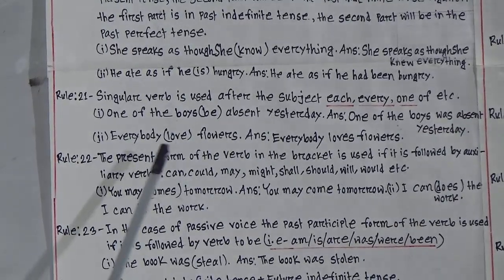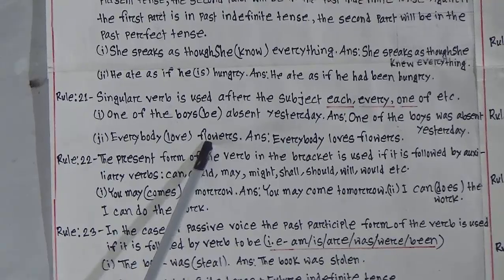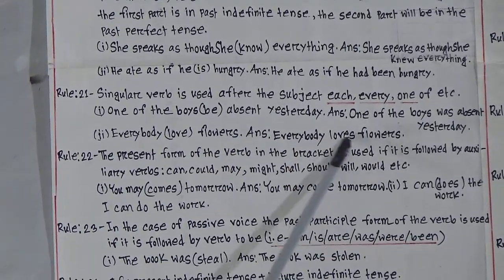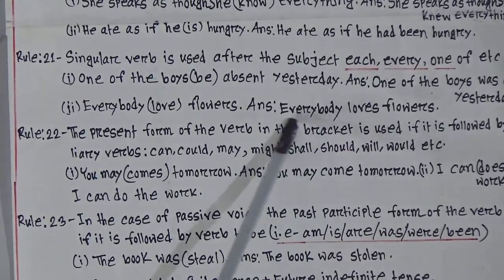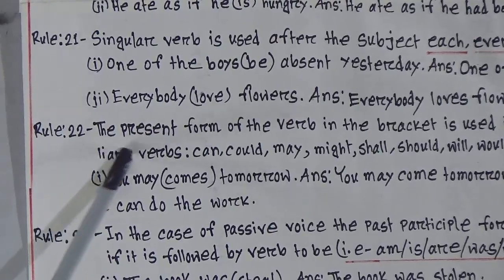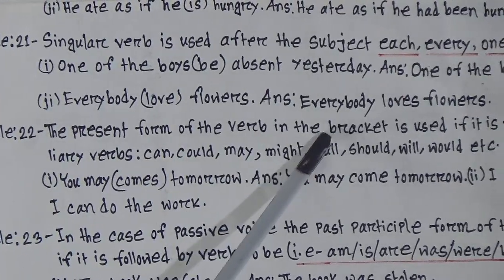Next example: everybody (love) flowers. So look at the correct sentence: everybody loves flowers, as it is mentioned in our rules. So everybody loves flowers. Rule number 22: the present form of the verb in the bracket is used.